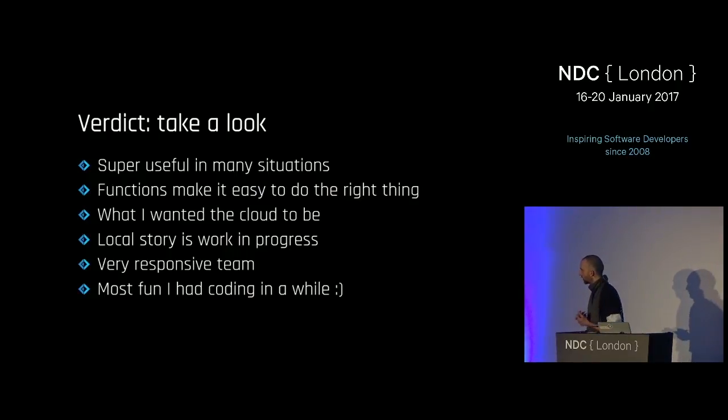We had a case recently with a colleague where we wanted to check if new licenses were being used for a particular application. You can very easily write a function which is going to check the server where you have this and send you an email if a new license is being used. So in a ton of little scenarios, it's very easy to do a function. I like them because they make it easy to do the right thing and sketch out an application. I can have a queue easily. I don't have to think about all these annoying details. I can just focus on the domain, focus on the code, and make it work.